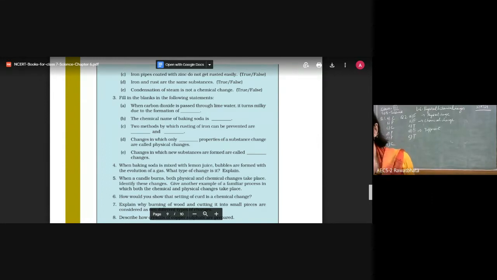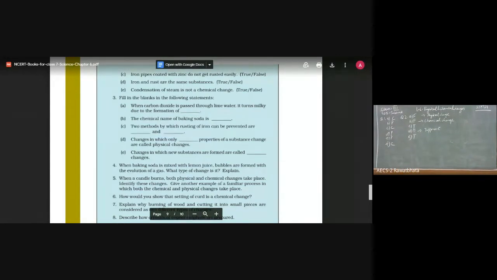Right from the liquid state to the gaseous state, solid state, either of the states, basically it remains water. So it is going to be a physical change only.